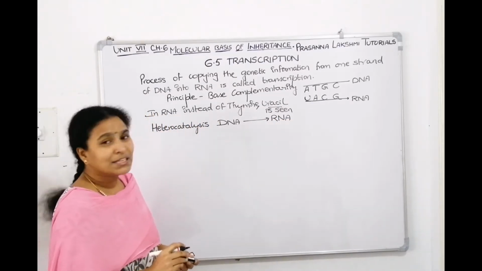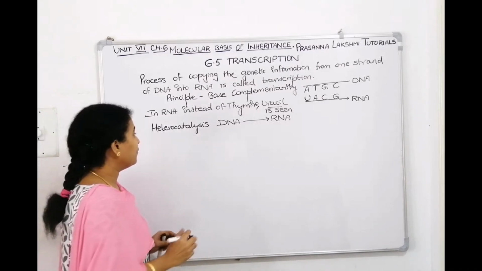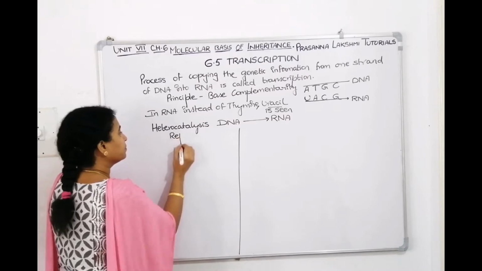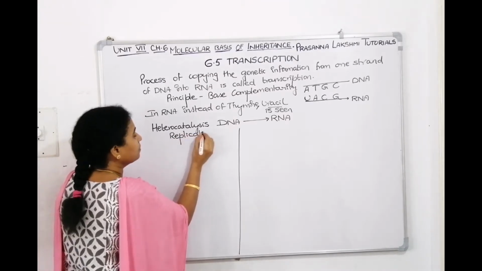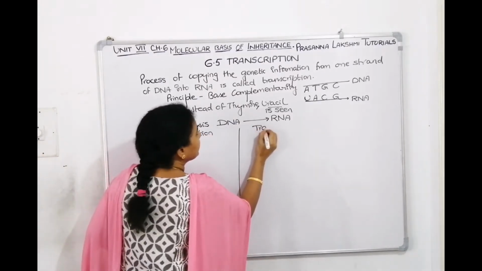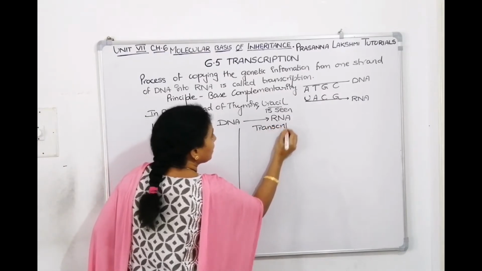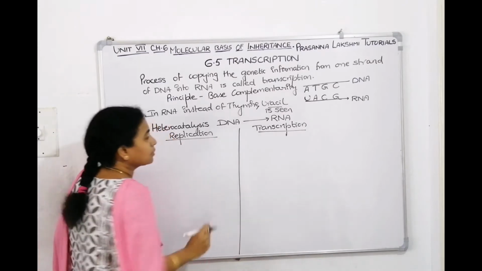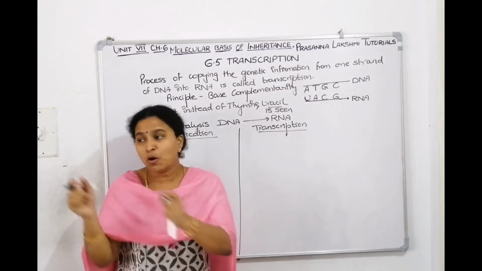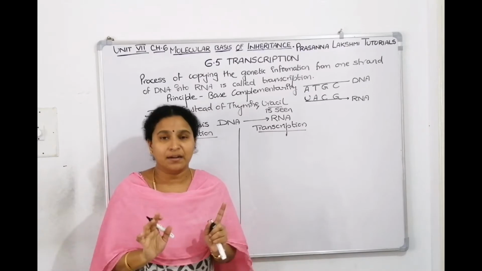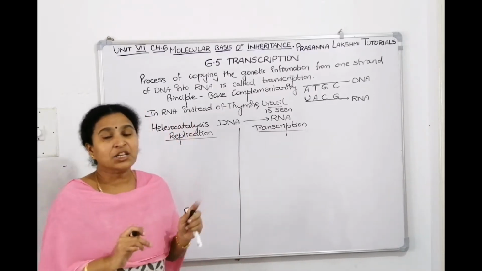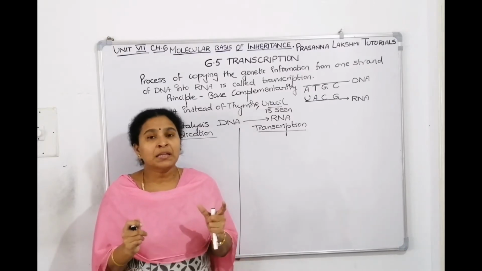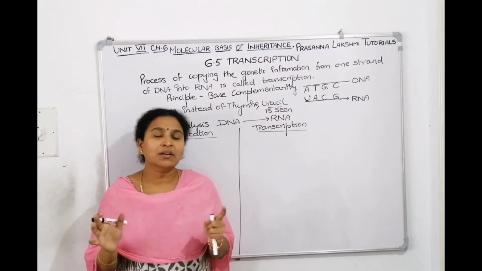Now, what are the differences between replication and transcription? In replication, it is the process of copying the entire genome from one end to the other. Whereas in transcription we are copying a message, and that message will make a protein. That means the complete DNA sequence is not getting copied.